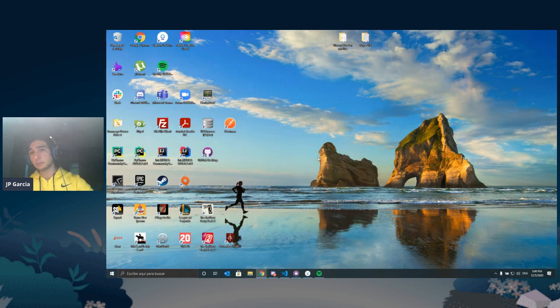This is my desktop. I want everybody to go to their desktop. Yes, it's in Spanish and I have a lot of games. I'm a gamer and I'm from Mexico. So what you're going to do on your desktop, or you can really do it anywhere, but I like desktop just so that I can show you guys and we can all be on the same page.